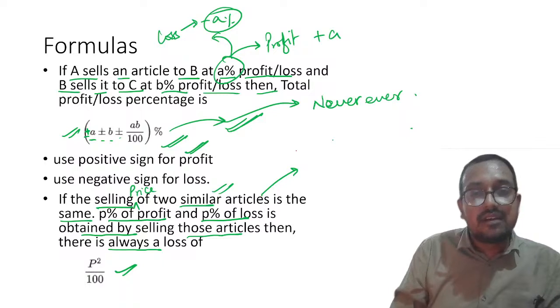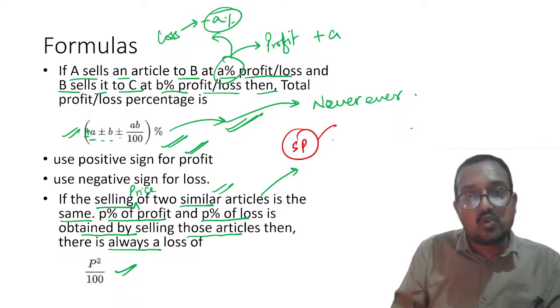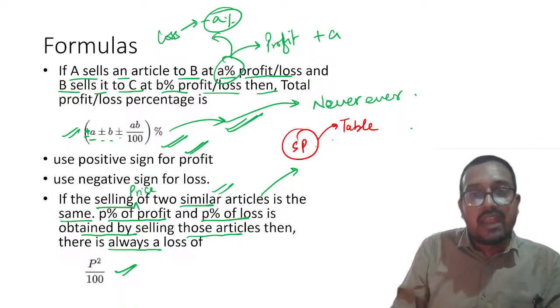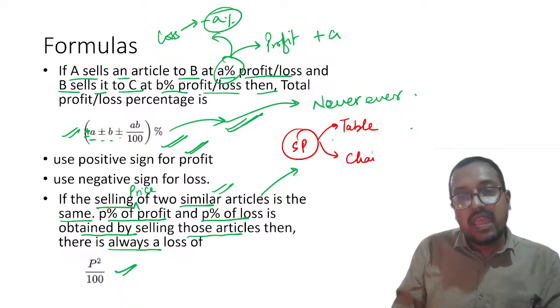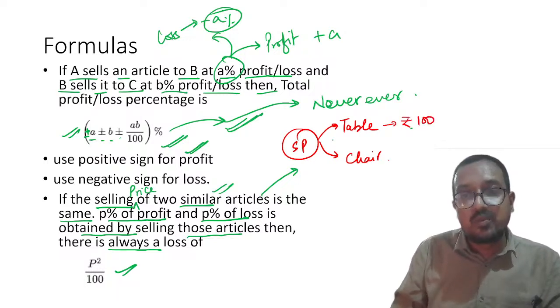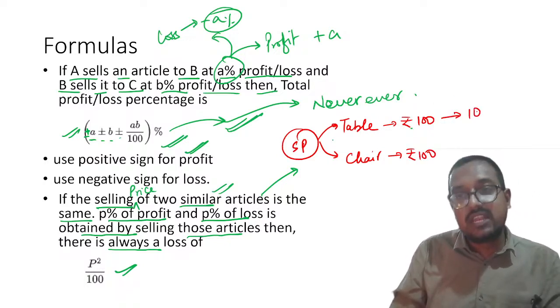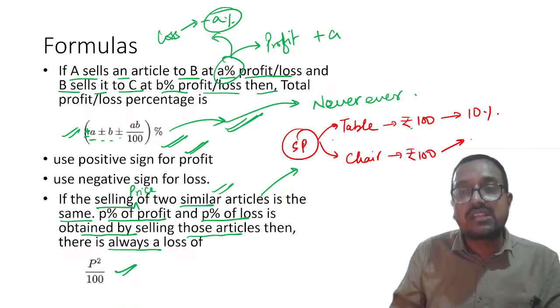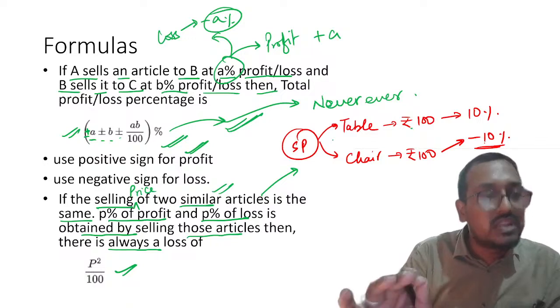Let us say that I sold two objects. One was a table and another one was a chair. And SP for both of these is rupees 100. Please remember, rupees 100. In the first case, let us presume that you earned 10% profit, and in selling the chair, you earned 10% loss, due to some reason.